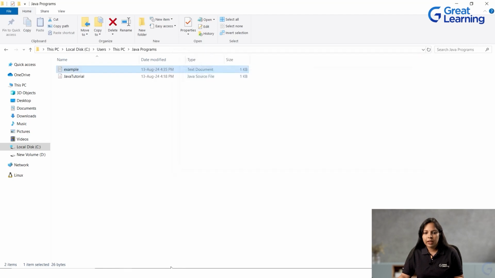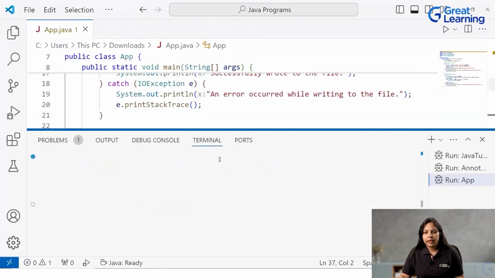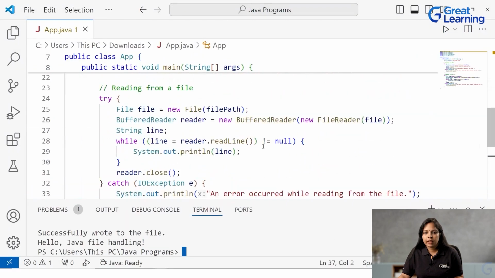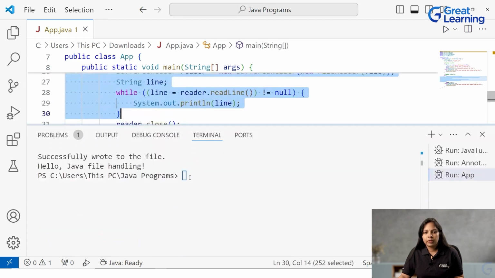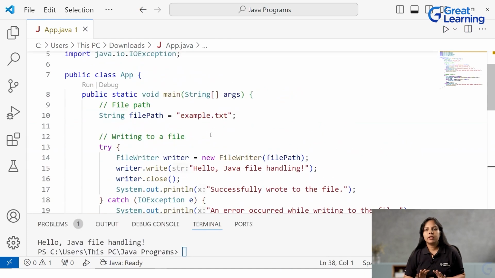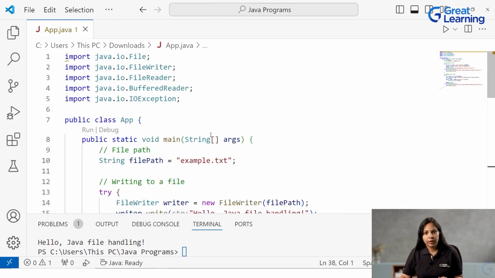Now the same thing has been done while reading the data. I read the data which was there in the file through this code, and you can see the output. It has read hello Java file handling. So this was a very simple and basic concept behind file handling in Java, which involves reading and writing data. You can write many more complex programs based on this foundation.